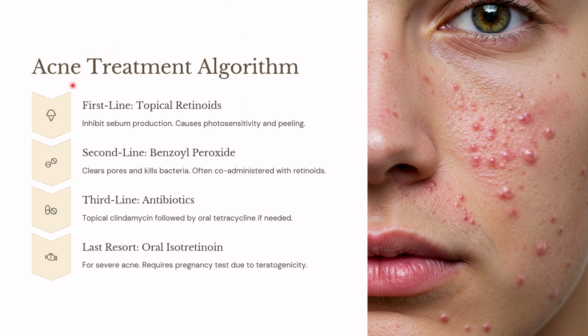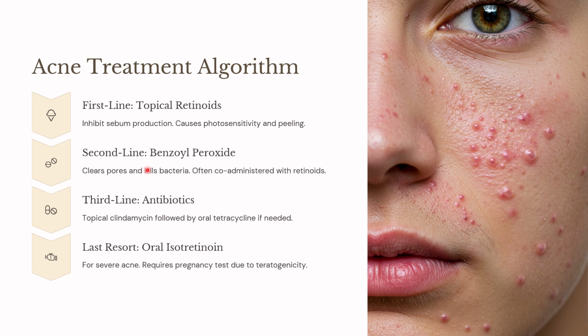Let's see about the acne treatment algorithm. The first treatment for acne is topical retinoids, because topical retinoids inhibit sebum production and control the acne. But on the downside, they result in photosensitivity as well as peeling. The second treatment is topical benzoyl peroxide. It will clear the pore, it will kill the bacteria, and it is mostly co-administered along with the retinoids.